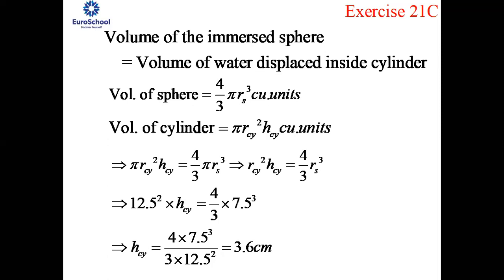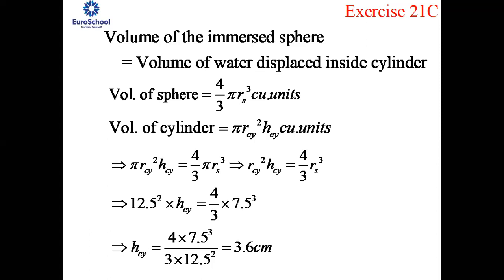Please make a note of it, because otherwise when you go for substitution, you'll confuse it. So the radius of the cylinder, you can mention as R_c, which is half of 60, that is 30 centimeters.